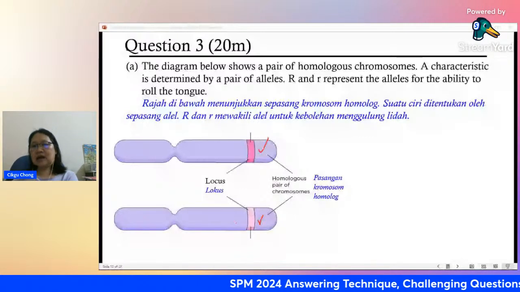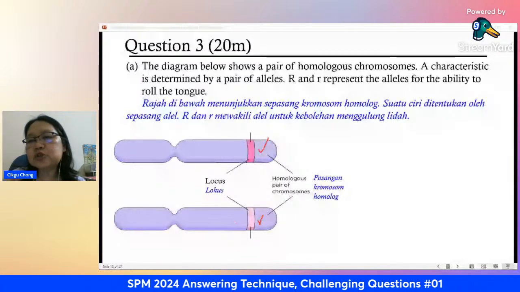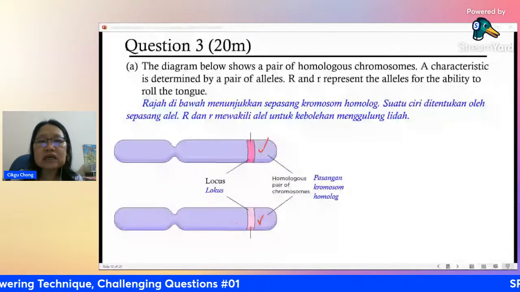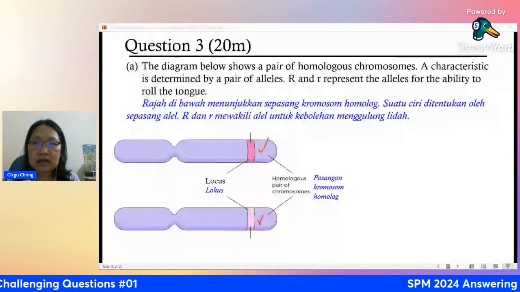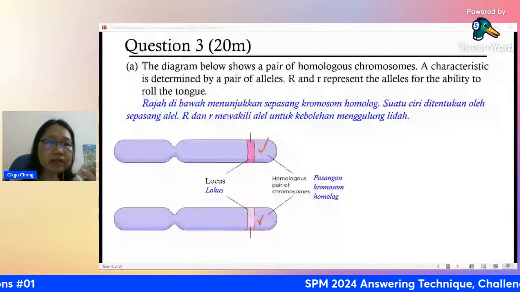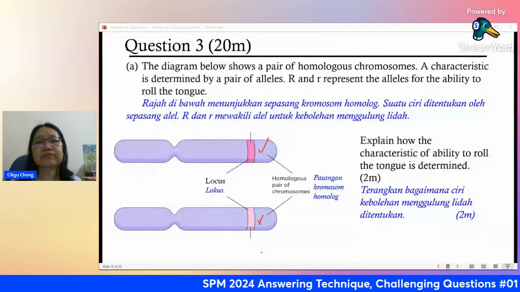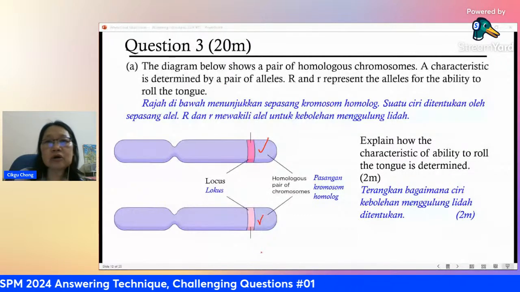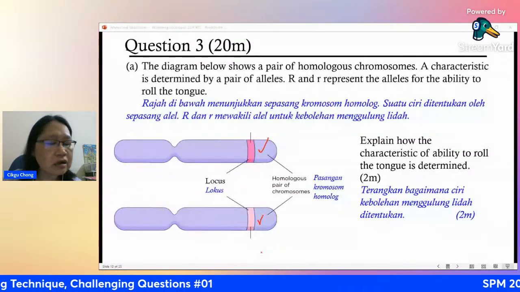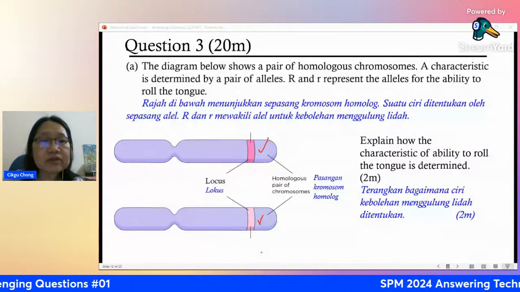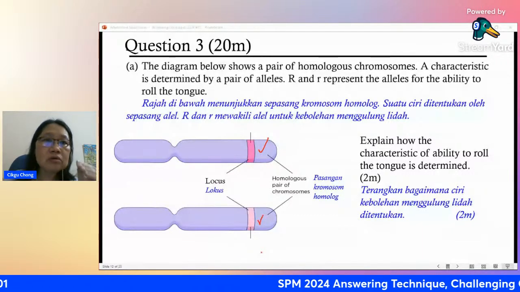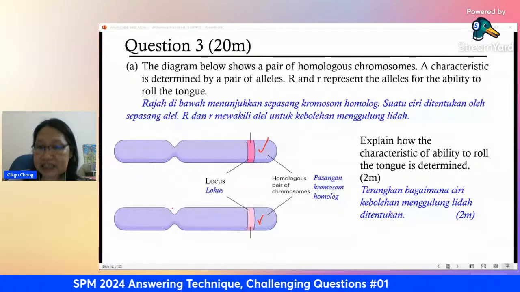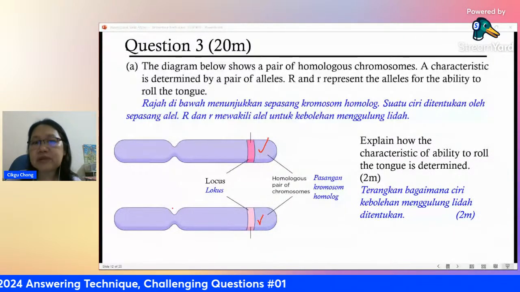Okay. Explain how the characteristic of ability to roll the tongue is determined. How does having this allele determine whether you can roll the tongue or you cannot roll the tongue. Okay, this one goes back to the basics, no? The first lesson when you learn about Mendel, right? The first chapter, the first lesson on 11.1, all right? The monohybrid crossing, we first learn about dominant allele and recessive allele.